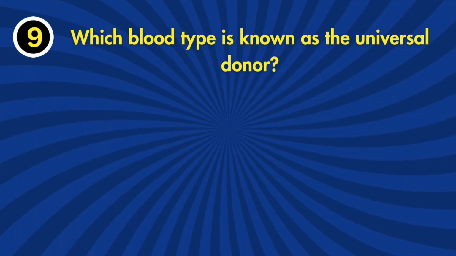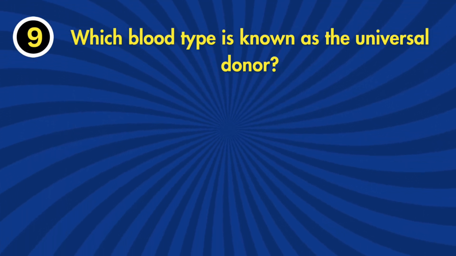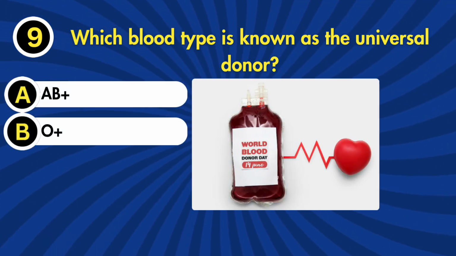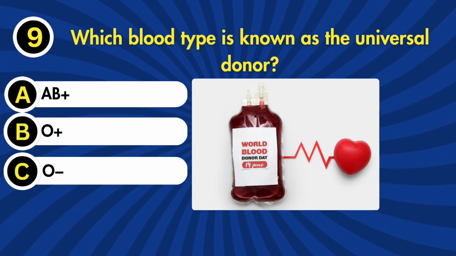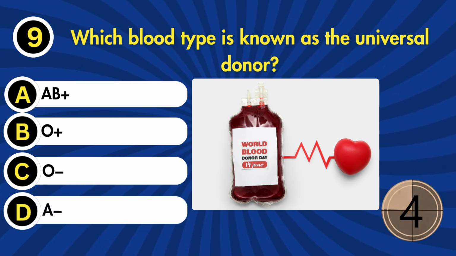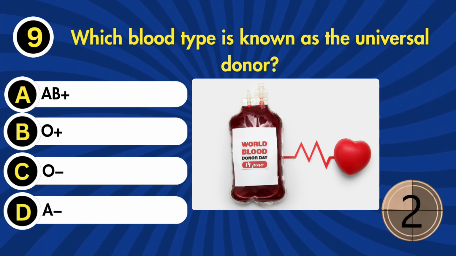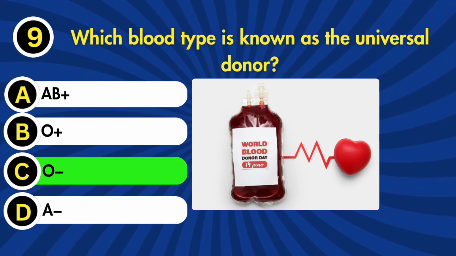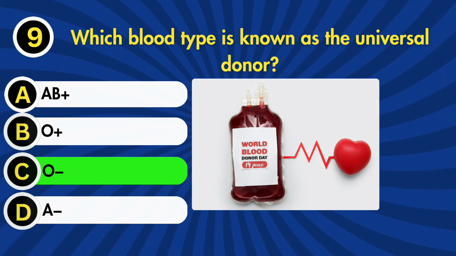9. What is the universal donor blood group? A plus. B O plus. C O minus. D A minus. The correct answer is C O minus.